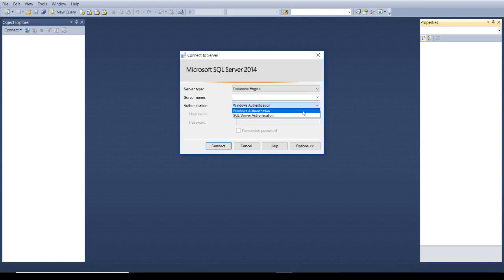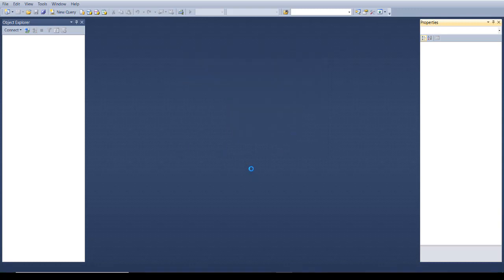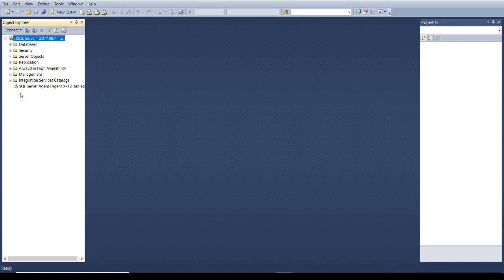Whereas in SQL Server authentication, you need to give the login ID and password that you set while installing SQL Server on your machine. So here I have used SQL Server authentication and I'm just connecting. It will take a few seconds, right? So here we have connected to the server.